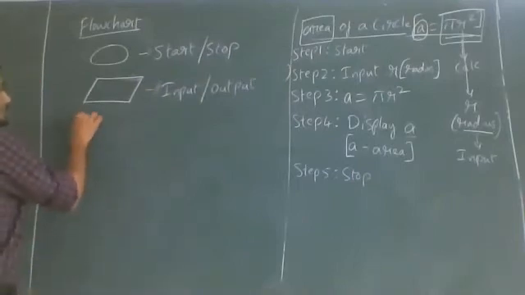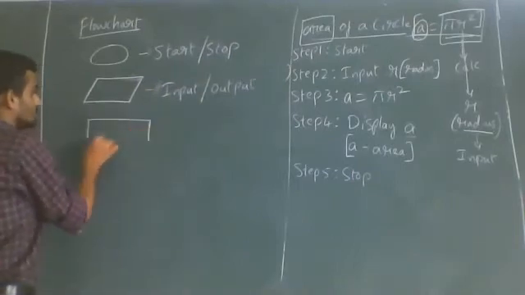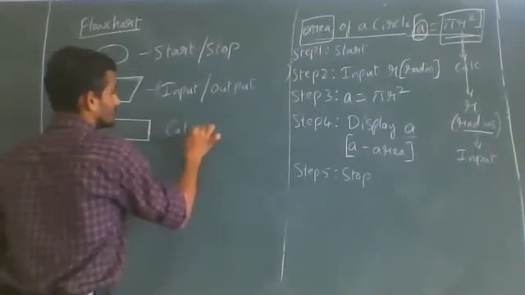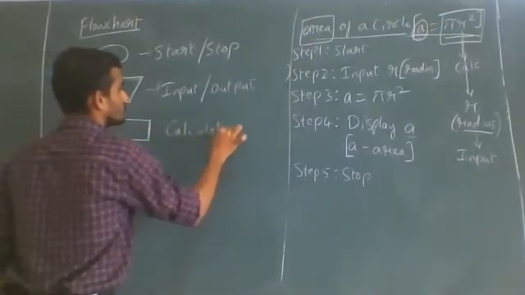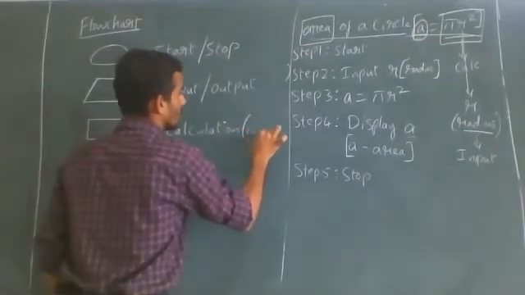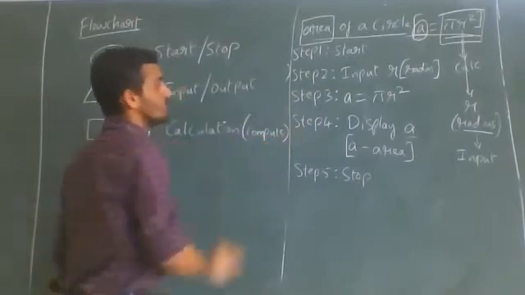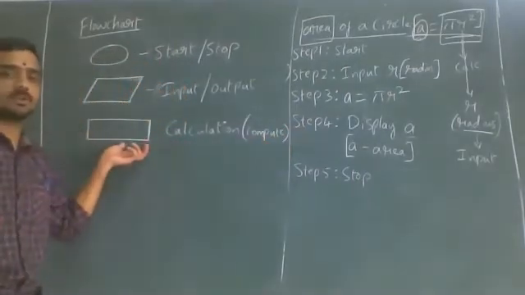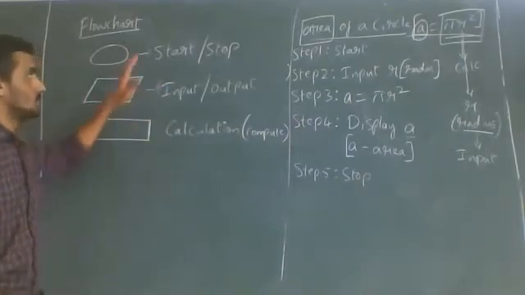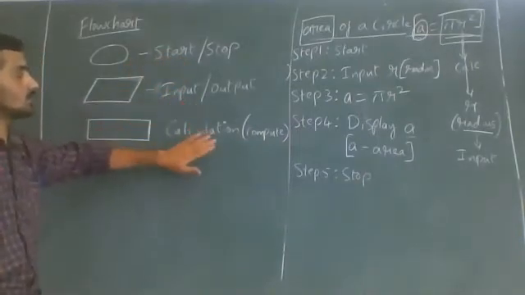Then the rectangle symbol. This is used for calculation, or we can say compute. And here you should not say we are using it for logic, because for logic some symbols are there. I will tell you. So start, stop, input and output, calculation.